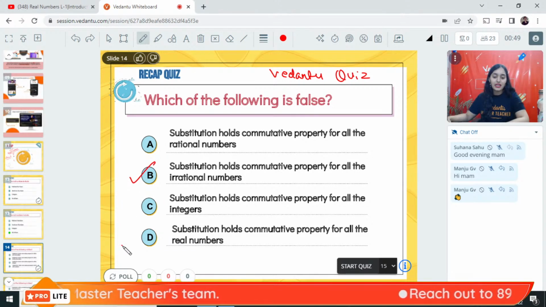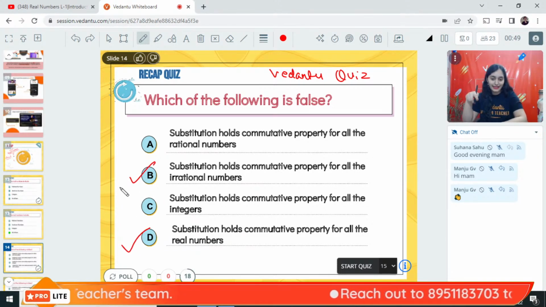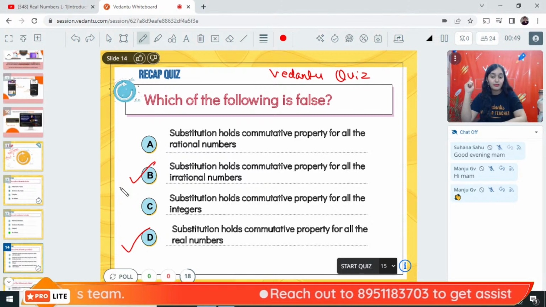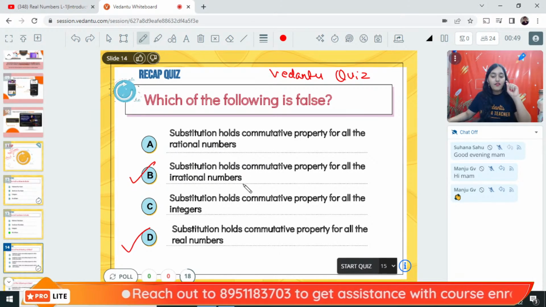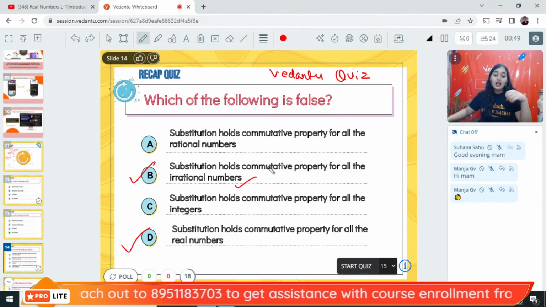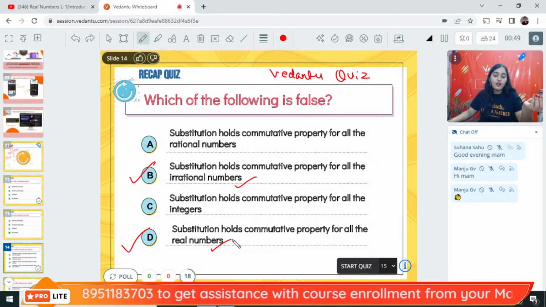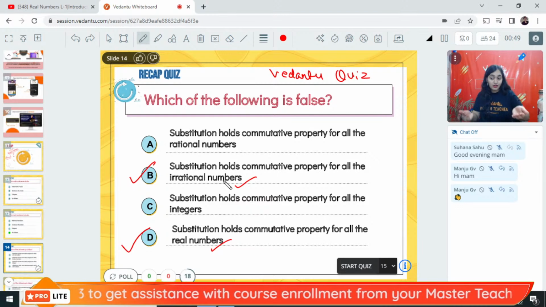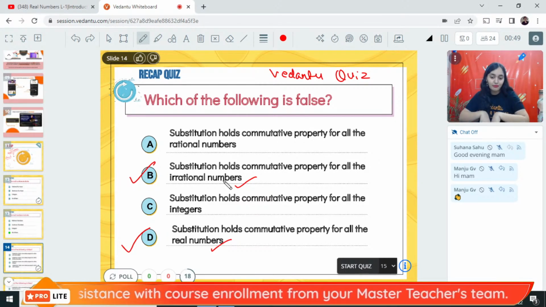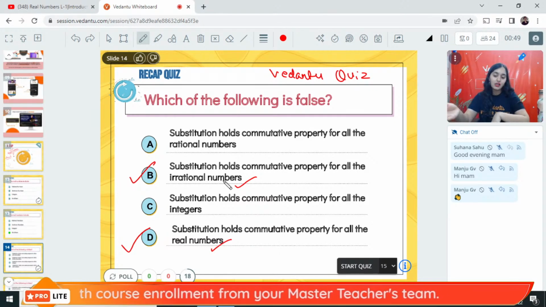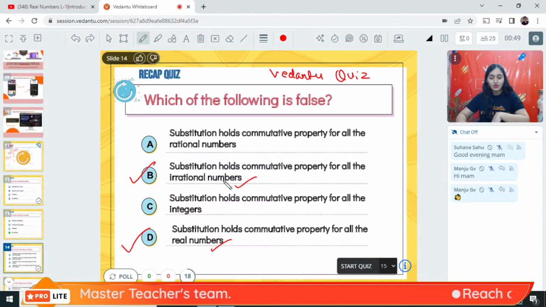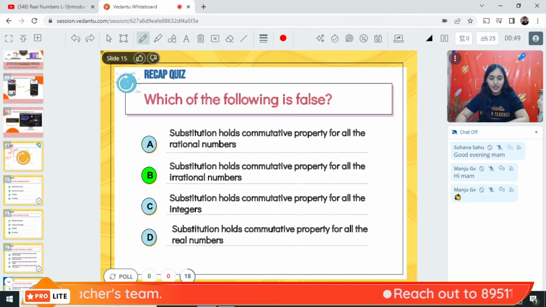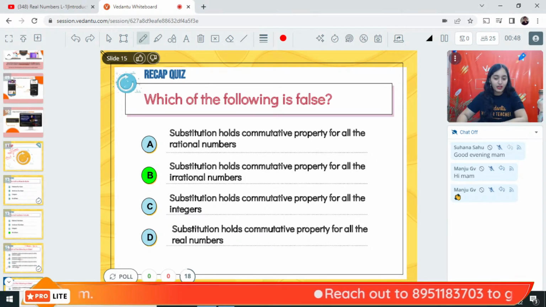There is a mistake in this question, because if substitution is not holding for irrational numbers, then obviously it will not hold for real numbers also, because irrational numbers come under real numbers. So option B and D both are kind of right. Kindly ignore the question. It will be B and D both correct.